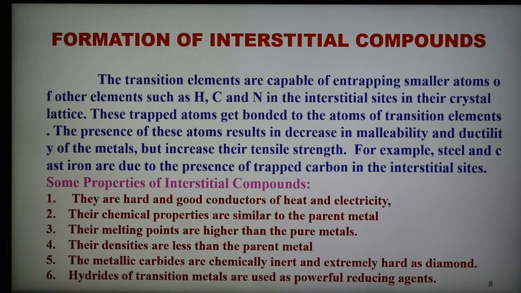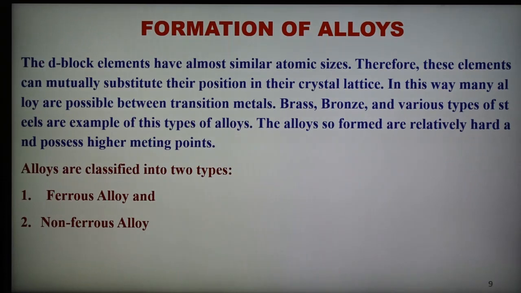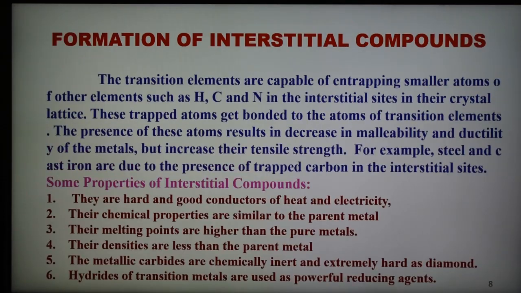Their melting points are higher than pure metals. Their densities are less than the parent metal. The metallic carbides are chemically inert and extremely hard, like diamond. Hydrides of transition metals are used as powerful reducing agents. So these are the properties, and here we can say what an interstitial compound is.